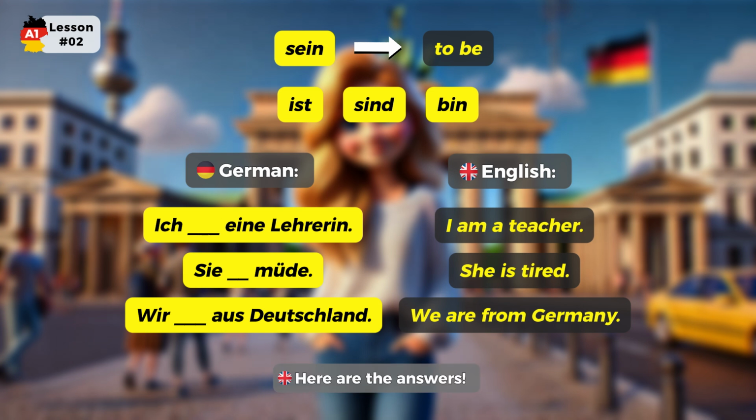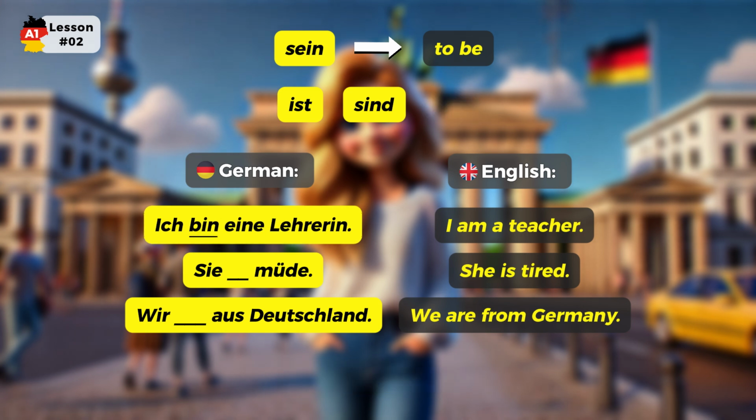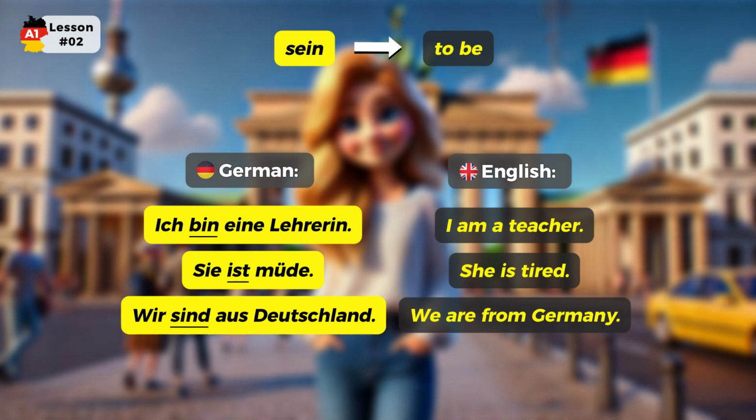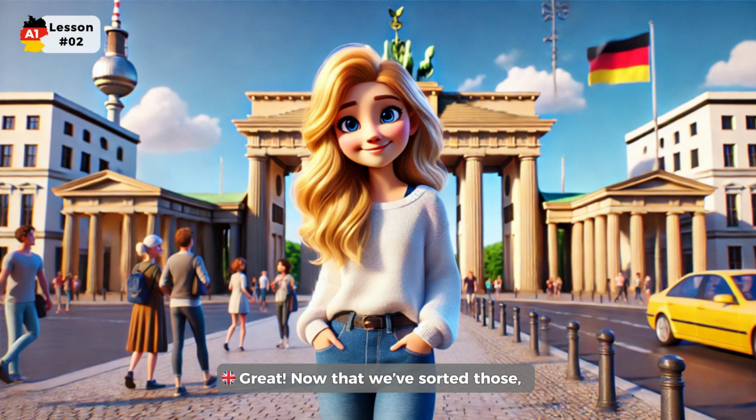Here are the answers. Ich bin eine Lehrerin. Sie ist müde. Wir sind aus Deutschland. Great! Now that we've sorted those, let's move on to completing the 5 sentences together.